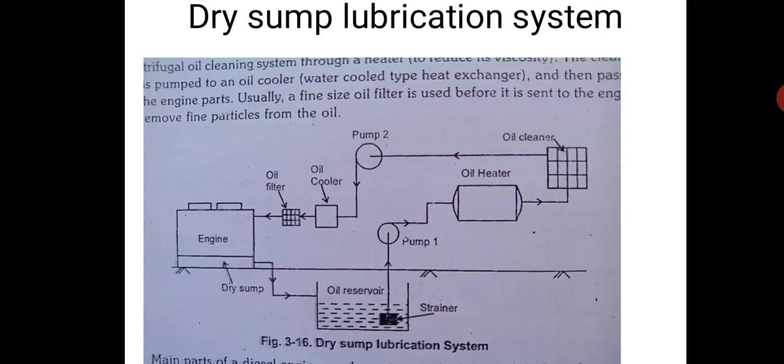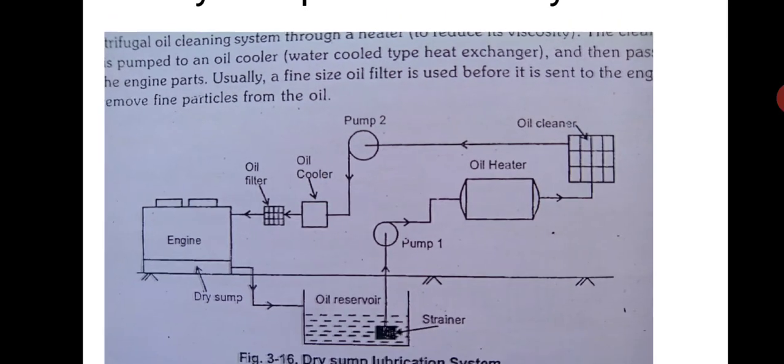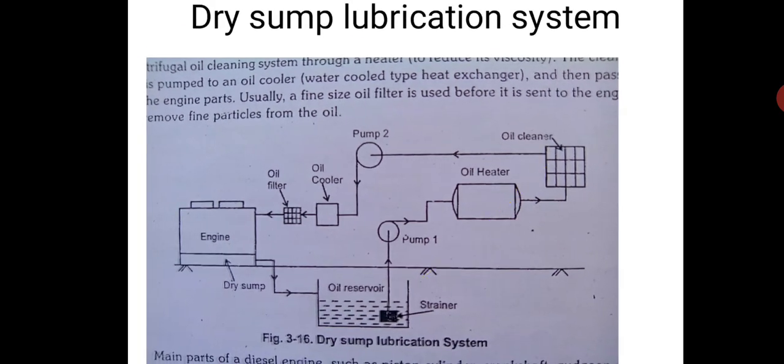The oil system is the same. From the oil reservoir there is an oil strainer which removes foreign particles, carbon particles and so on. Then there is a pump, and after the pump there can be an oil heater to improve the fluidity. Then there is again an oil filter, and it goes to one more pump, and then the oil is cooled, filtered and supplied to the engine. Please understand, this is again a pressure feed system, but there is no sump. That is why it is known as a dry sump lubrication system.